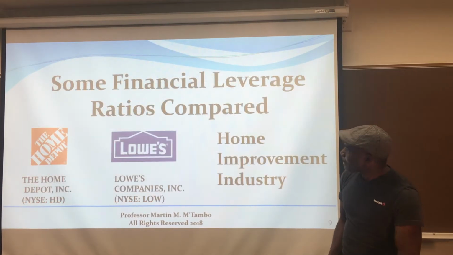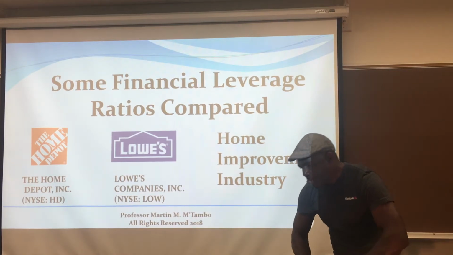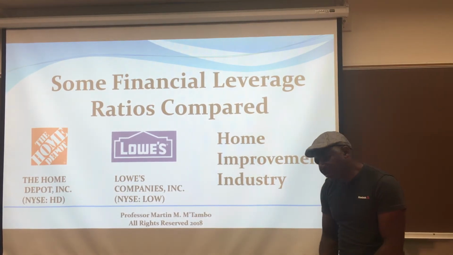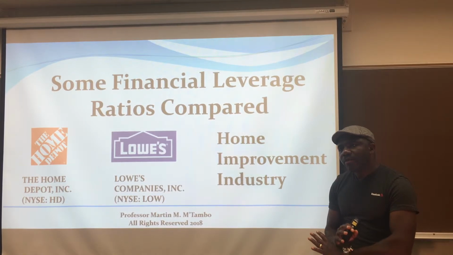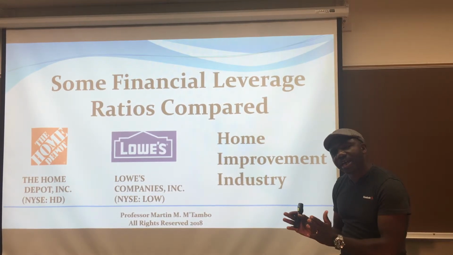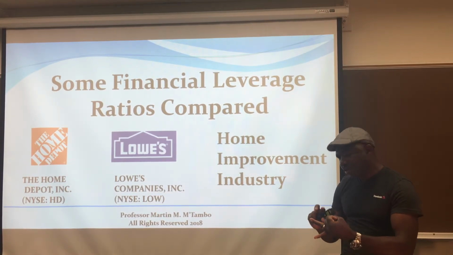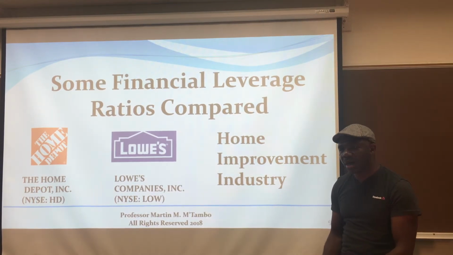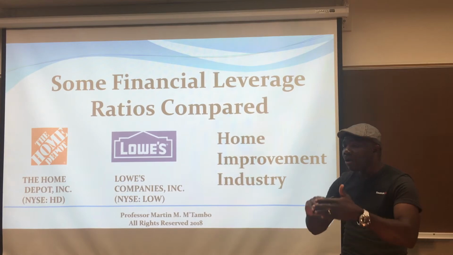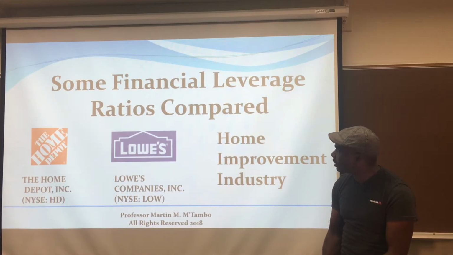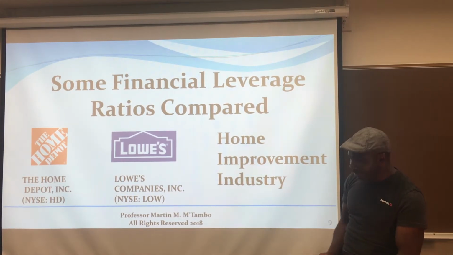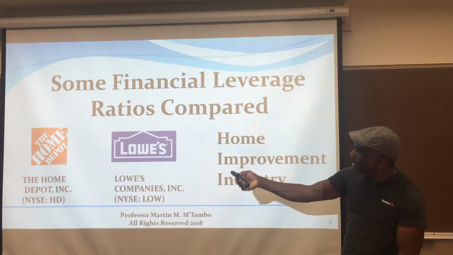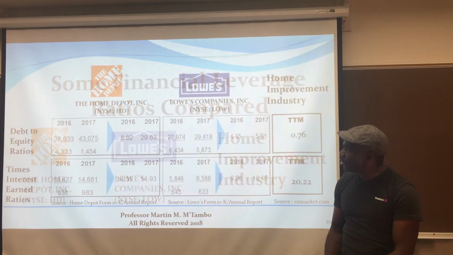Now, as always, with financial ratios, financial evaluation, you cannot look at financial evaluation in isolation. You have to have a target. You have to compare to the industry average. You also have to compare to either company policy or compare to the next competitor. So let's quickly look at some of the key ratios. We compare Home Depot, Lowe's, and the industry.